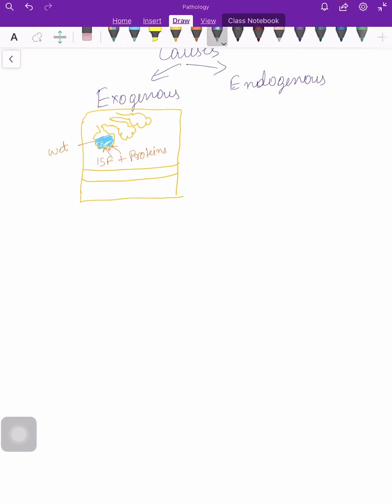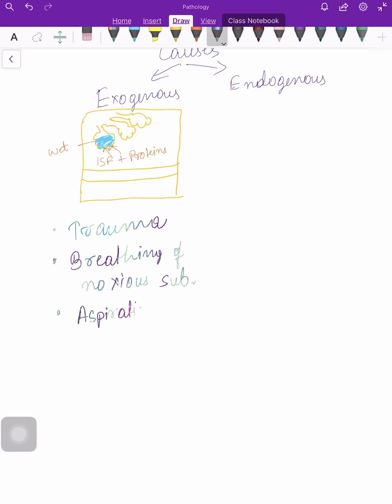The reasons may be trauma, breathing of some toxic or noxious substances, or aspiration. These were the reasons of exogenous.